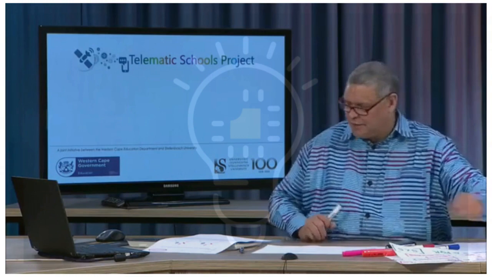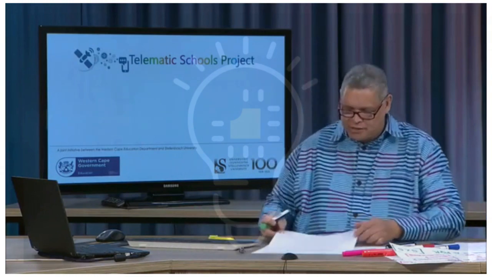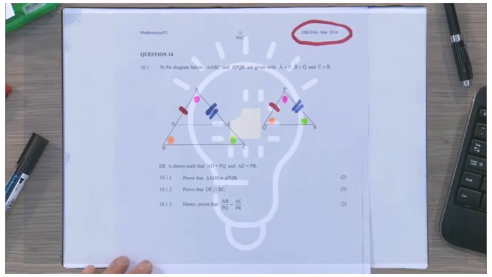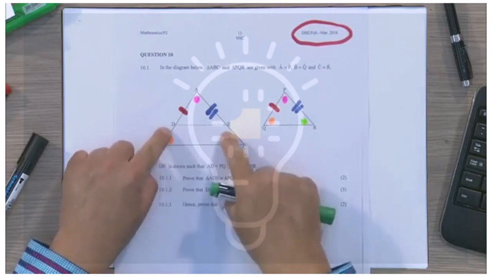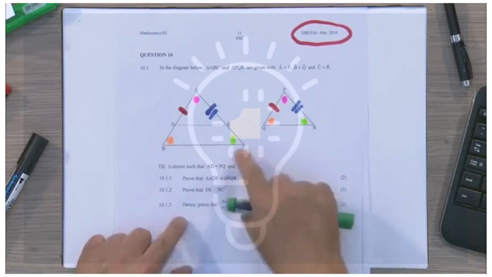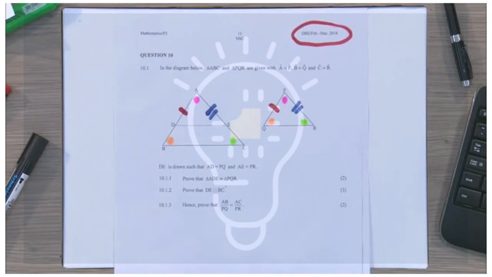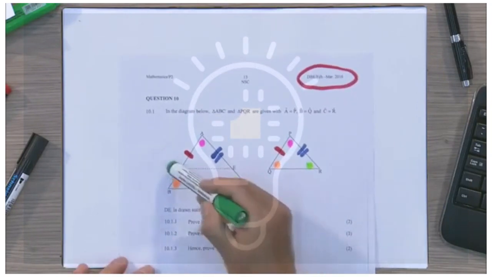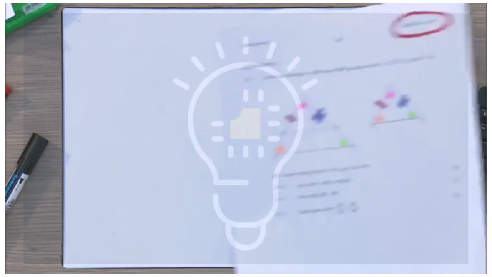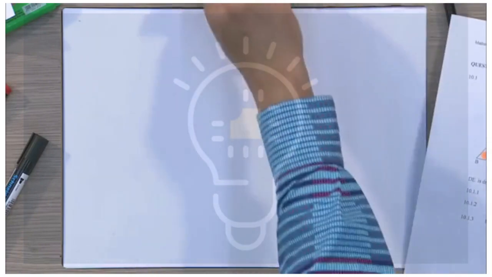Let's go further. 10.1.2 says, now, we look at our diagram. You can see it on the monitor. Even here, they say we must prove that DE is parallel to BC. Oh, that's interesting. That looks like a bit of the proportionality theorem. DE is parallel to BC. Well, keep looking at your diagram on the monitor there.